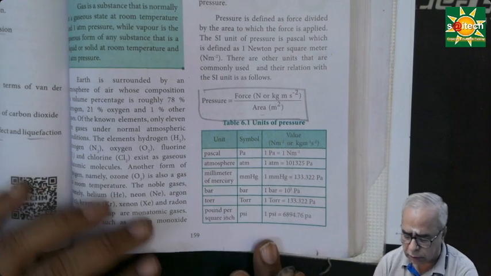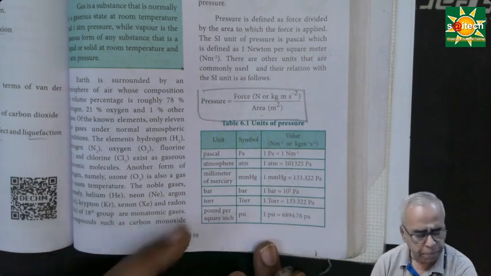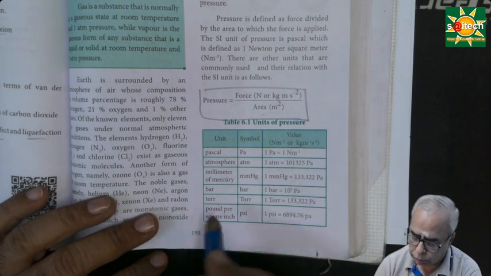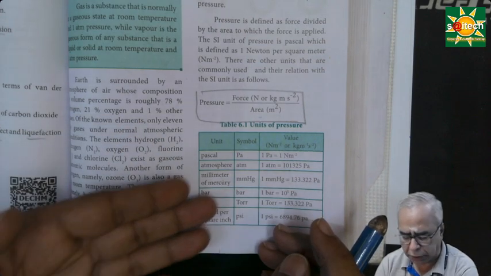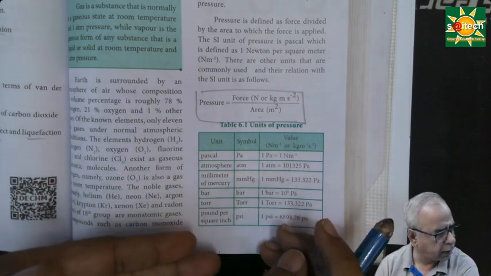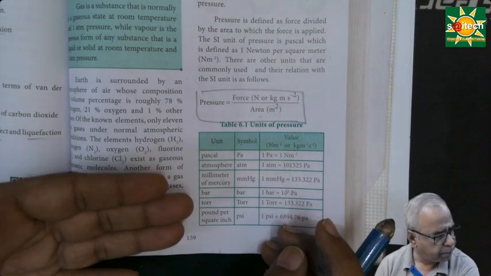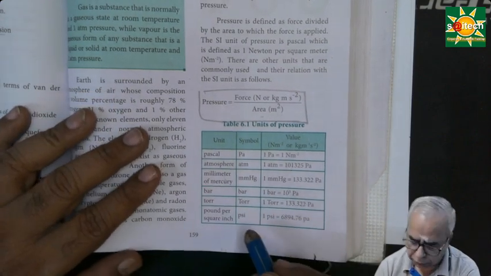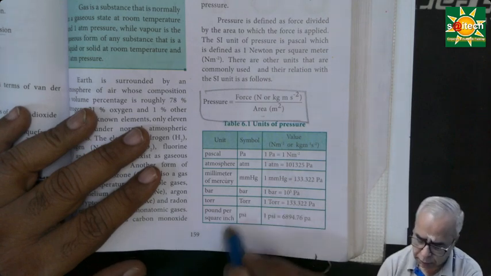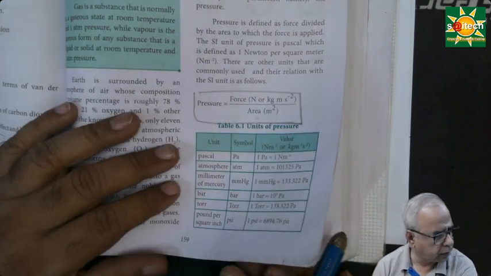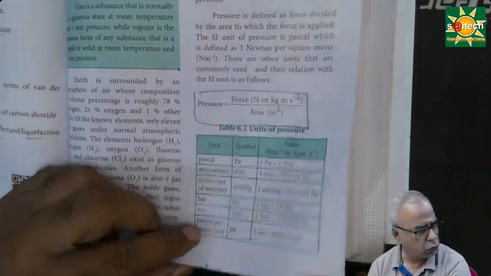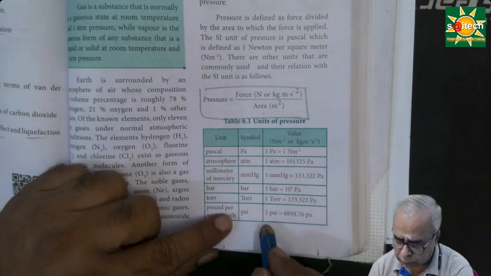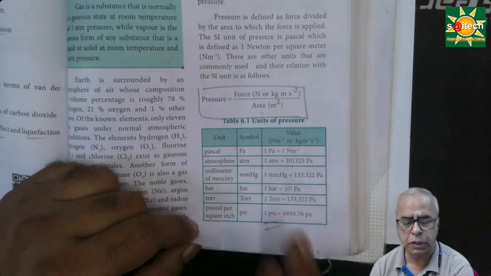Similarly, PSI, pounds per square inch, it is called a British unit. This is the one we use for measuring pressure in tire inflation. To measure the inflated air in the tire, we use this PSI. So we put 25 PSI, 32 PSI. For the front wheel put 25, for the back wheel 32, something like that. So we have to consider this one also. These are the more practical industrial units.